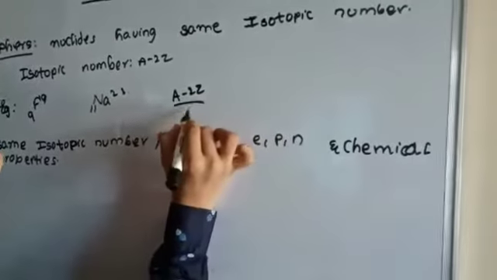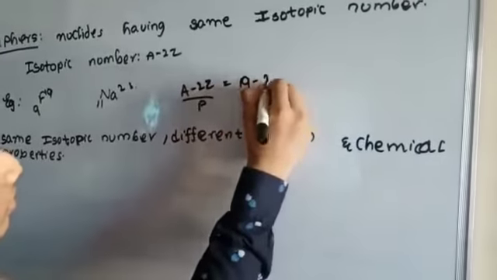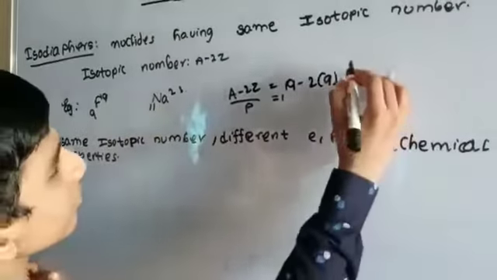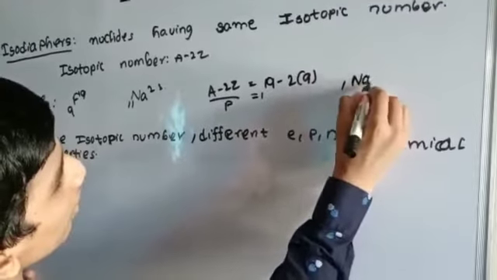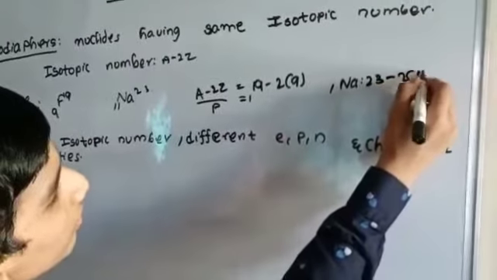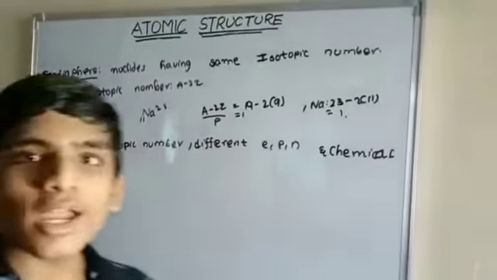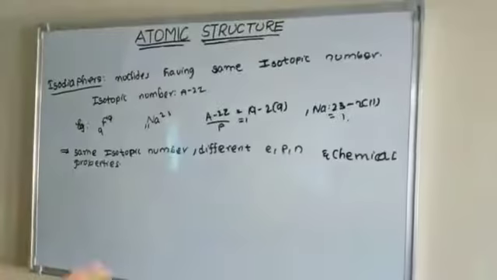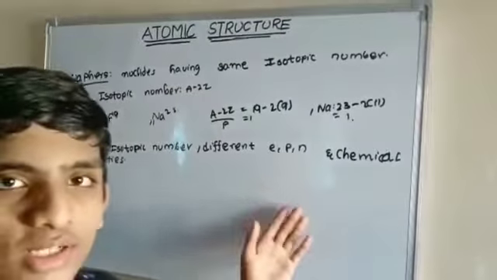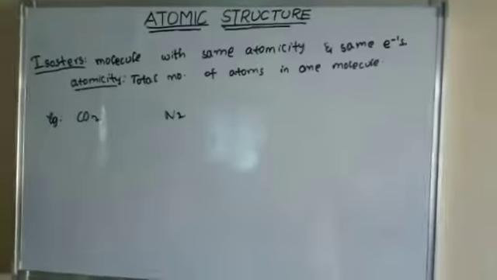For fluorine, 19 minus 2 into 9 equals 1. For sodium, 23 minus 2 into 11 equals 1. Nuclides with the same isotopic number are called isodiaphers. They have different electrons, protons, neutrons and chemical properties.